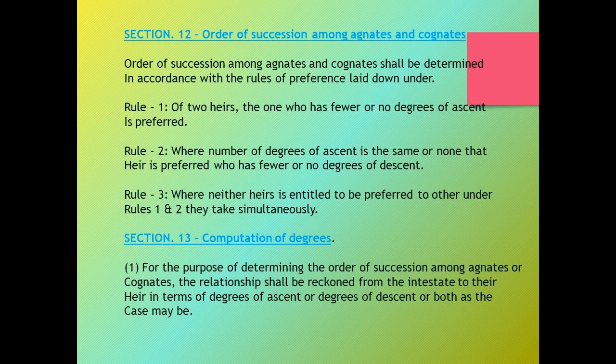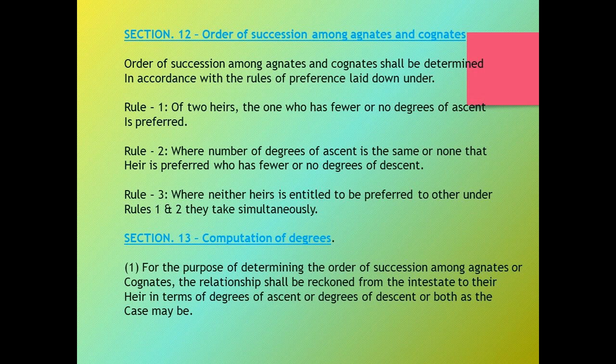Now let's move to Section 12, Order of Succession among agnates and cognates. Order of succession among agnates and cognates shall be determined in accordance with the rules of preference as under. Under Rule 1, of the heirs, the one who has fewer or no heirs of ascent is preferred. That means when the claimants are descendants, ascendants and collaterals, the descendants are preferred over the latter two, that means ascendants or collaterals.